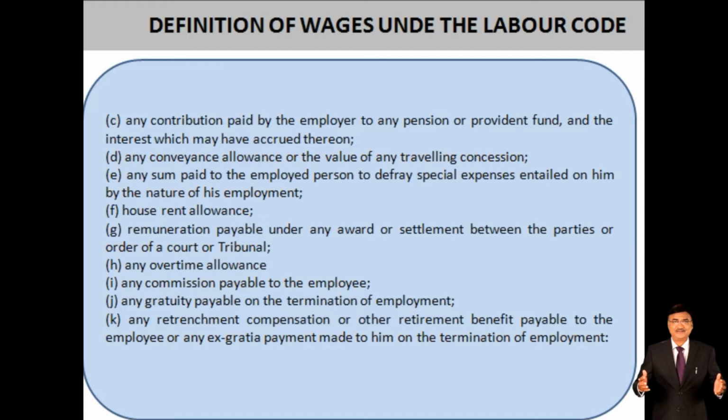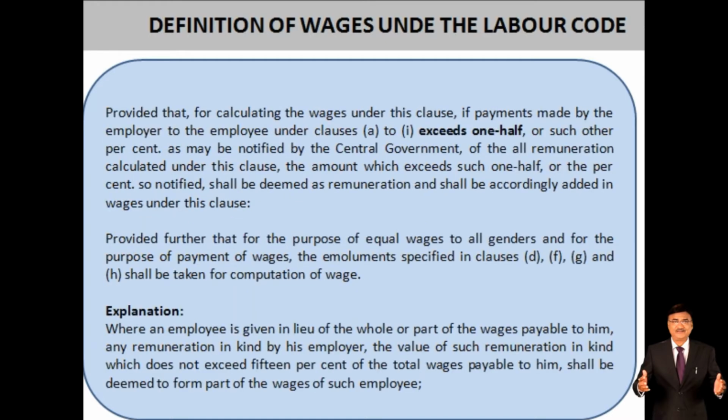So many of the items I have mentioned have been excluded. For example, house rent allowance is not part of wages; understand that important thing. Overtime was not earlier also part of wages. Then commission, etc., are not. Gratuity was also not.